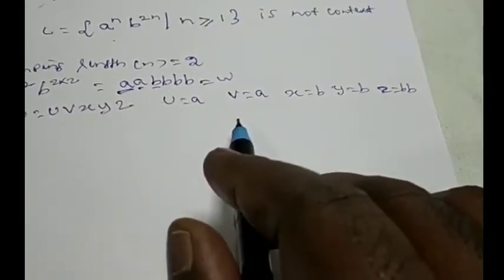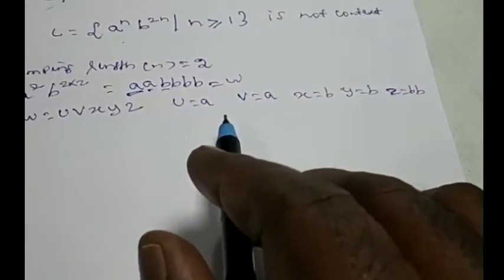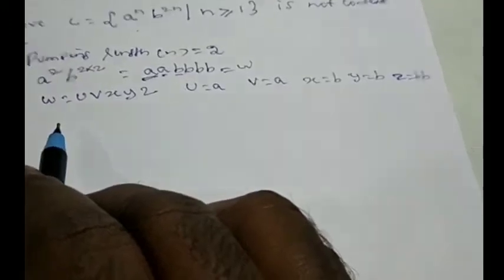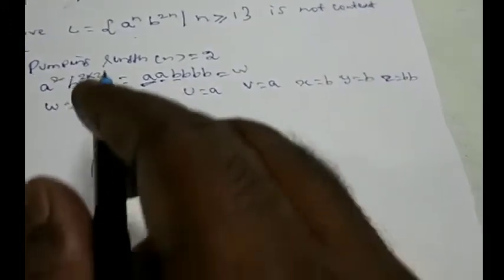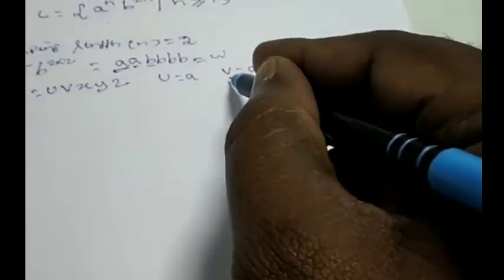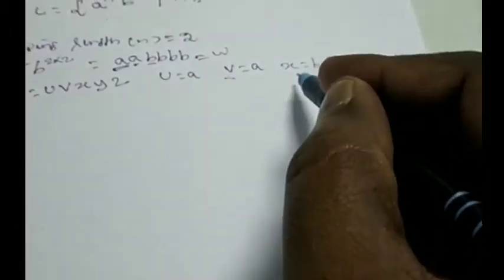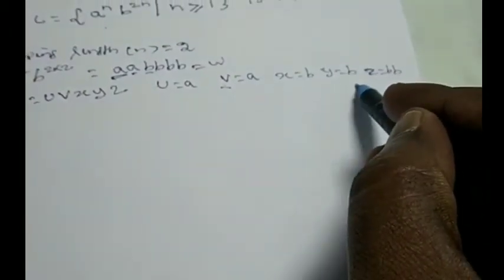Okay. So what does condition number 1 say? The condition number 1 says for any value. So we will just prove that from condition number 3. We will take up the length of V and Y. What is the length of V? Length of V is 1 and length of Y is again 1.